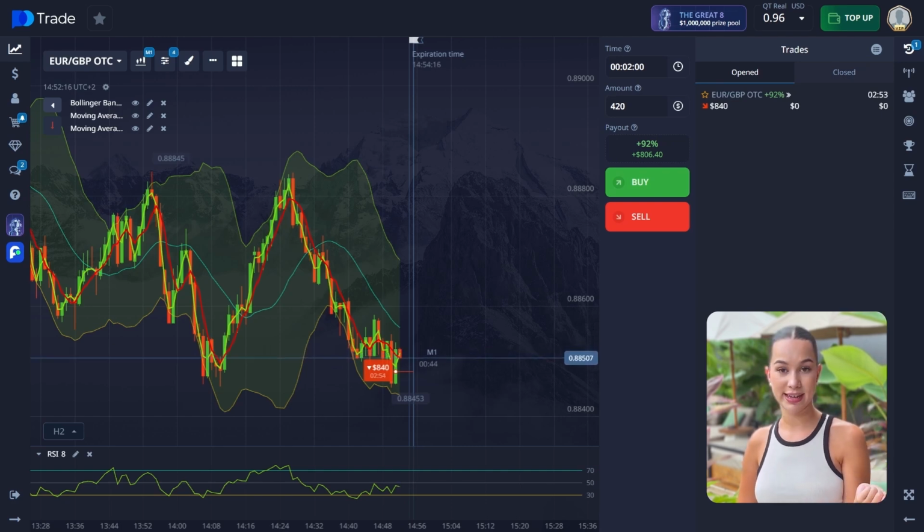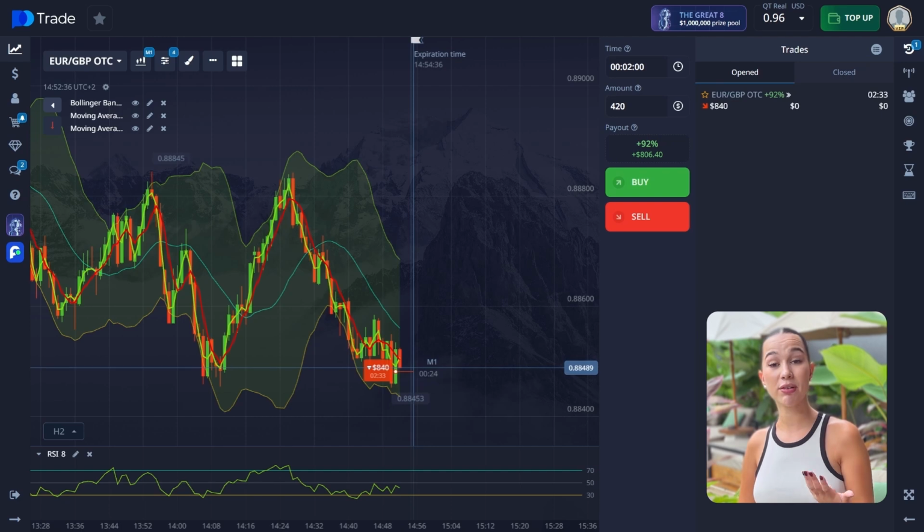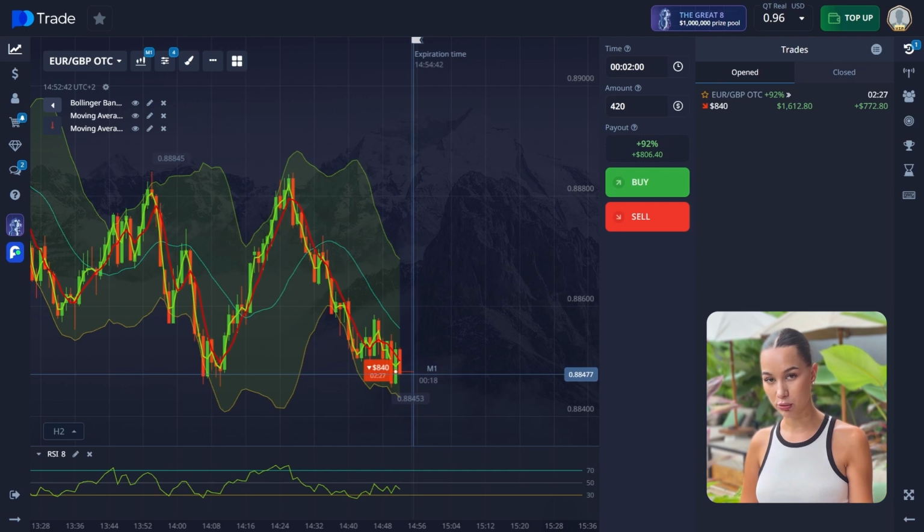Also, the RSI is around 30, signaling an oversold market. However, the RSI does not show a sharp rebound upwards, meaning downward momentum remains strong. So if RSI stays low for an extended period, it often indicates a continuation of the downward trend.